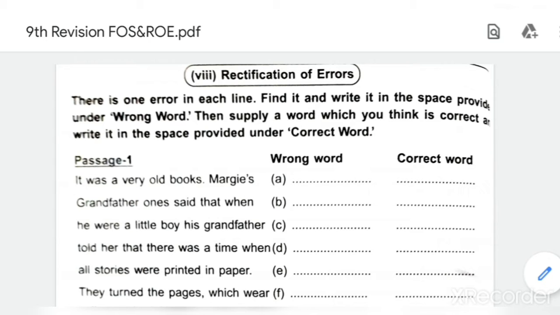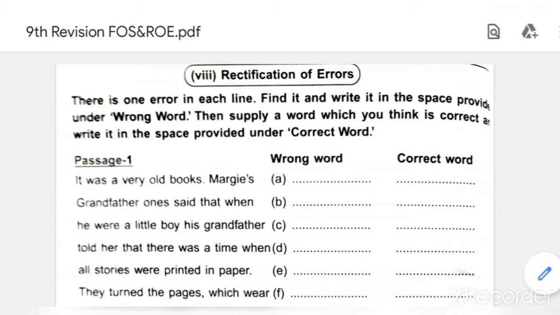Today's topic is figures of speech and rectification of errors, FOS and ROE. FOS means figures of speech and ROE means rectification of errors. Rectification of errors, this question will be asked from your Beehive chapters, and any paragraph will be taken from the textbook, and somewhere in the paragraph wrong words are given and you have to identify the wrong word and write the correct word. Okay, so let's start with rectification of errors.